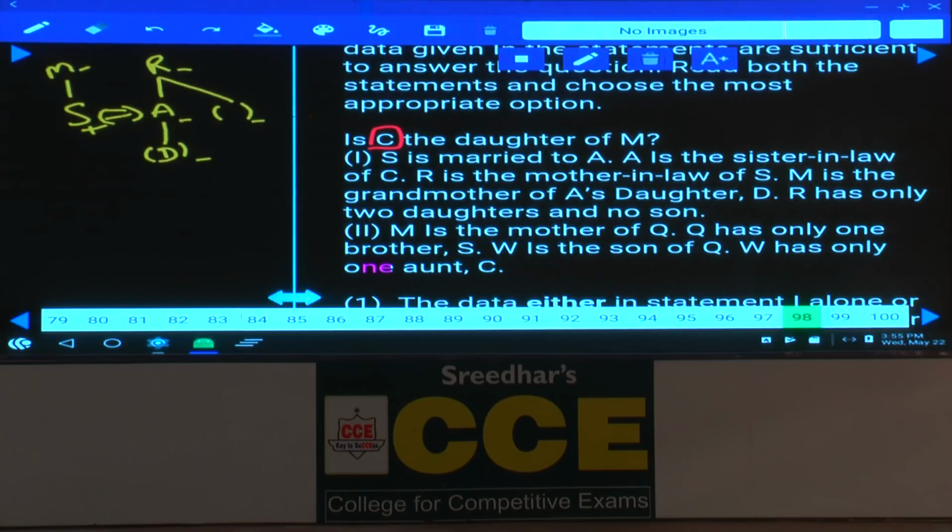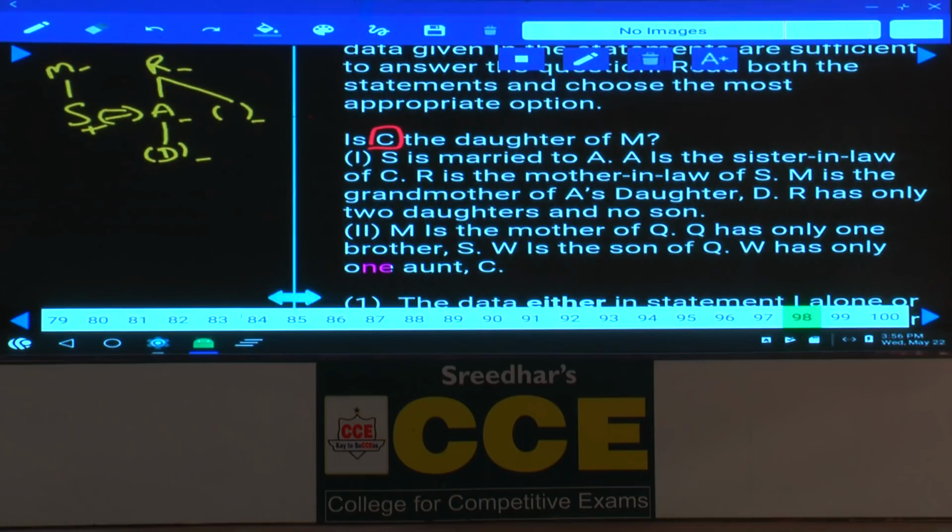As A is the sister-in-law of C, how do we determine C? Now two possibilities. What are those two possibilities? A is the sister-in-law of C means C's spouse's sister is A, or C's brother's wife is A. Now sister-in-law, what are the different possibilities we can have?